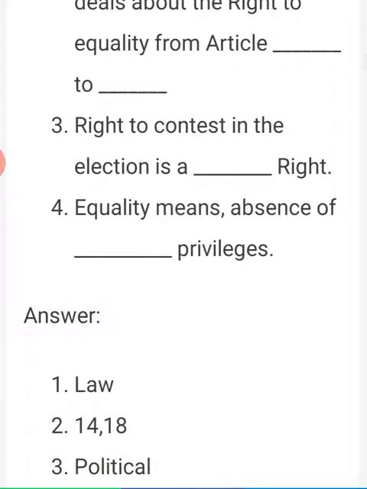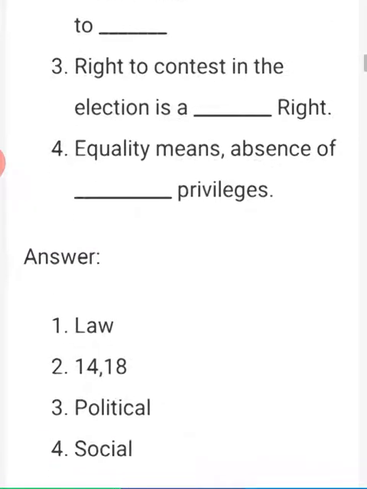Third one. Right to contest in the election is a dash right. The answer is political. Political right.